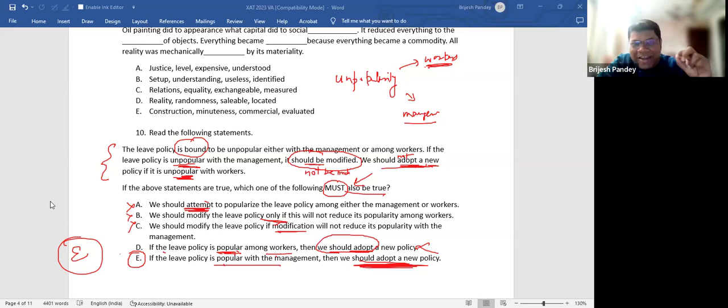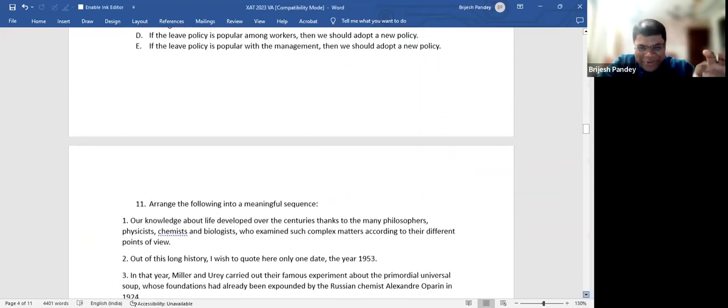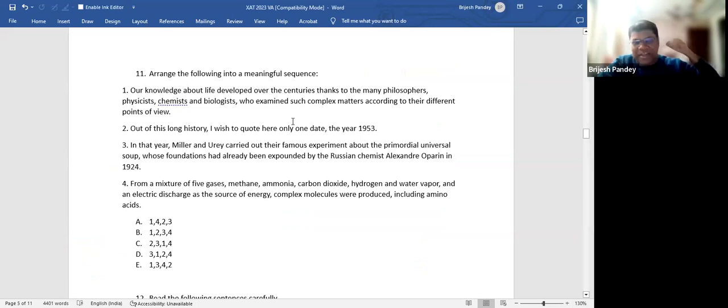See, XAT has this repetition also. So if you solve this paper and if you go in on the exam day, you might come across a similar situation. Easiest of all questions. Please tell me what is the answer. I will not answer this for you.